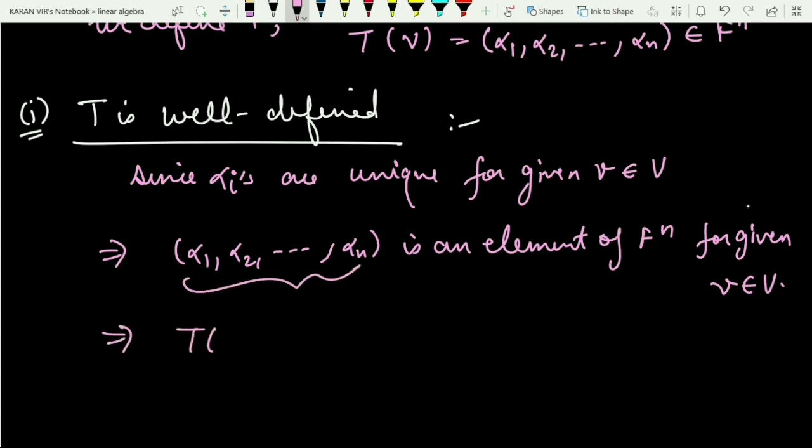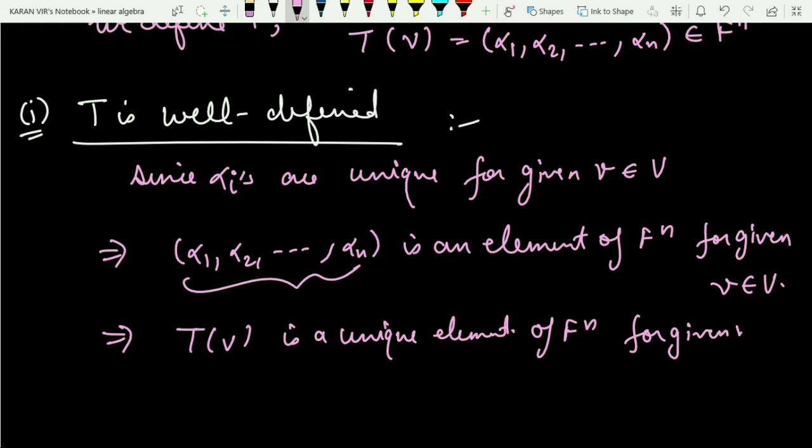This is nothing but T of v. So T of v is a unique element of F^n for a given v coming from V, and hence T is well defined. So the map which I have defined above is well defined.